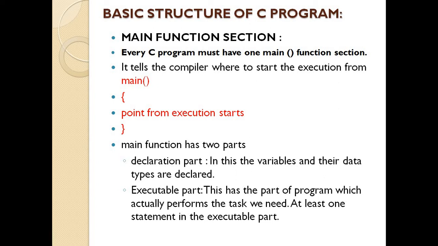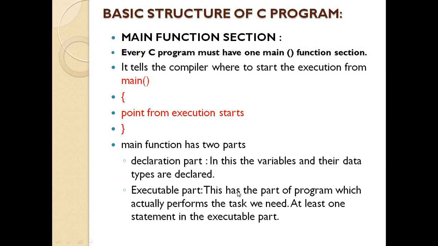Take an example, simple addition of two numbers. If we want to add two numbers, then to store the values we require a label, that is called a variable. We declare the label in which part? The declaration part. And we need to create an expression, right?